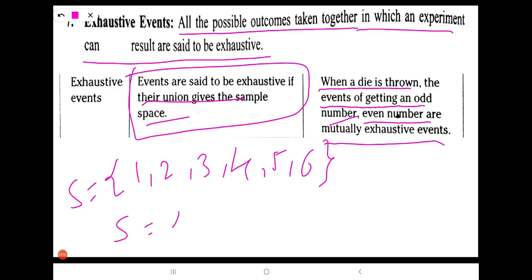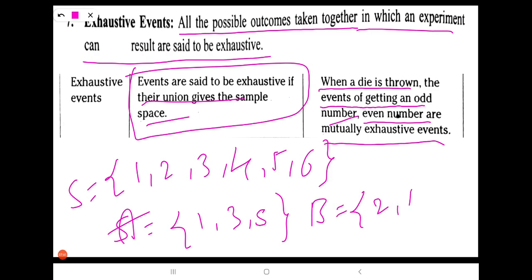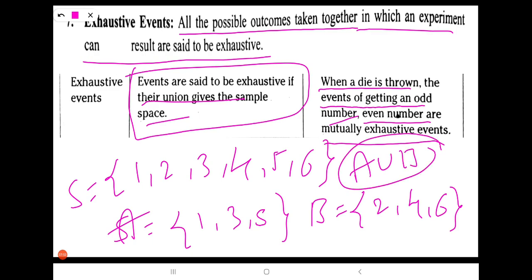So getting an odd number means 1, 3, 5. Consider this A. And B is 2, 4, 6, the even numbers. If I take A union B, you have learned already what union is in this topic.